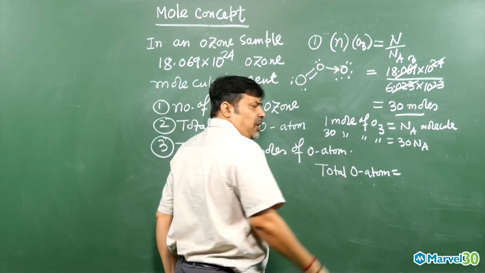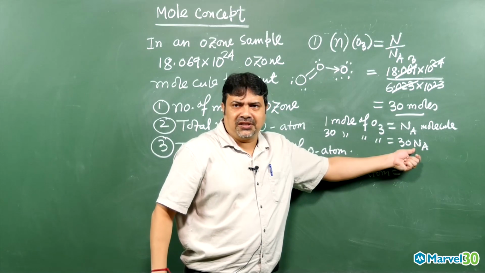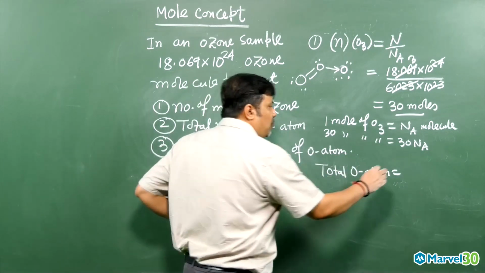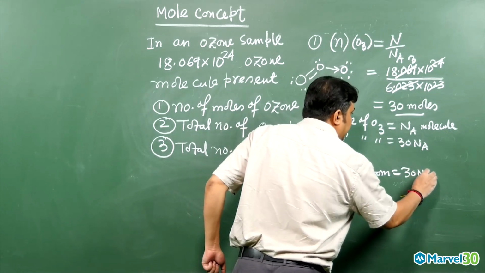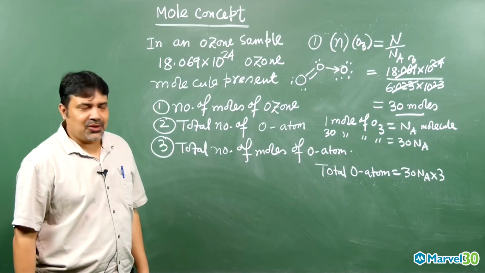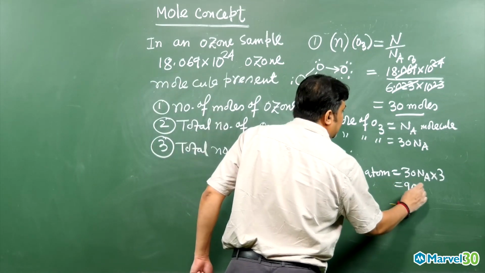Because in 1 ozone molecule, there are 3 oxygen atoms. But in your hand, how many total ozone molecules are there? 30 into Na. So that is why the total oxygen atoms will be nothing but how much? 30 into Na into 3. You got my point, my dear student? So the total oxygen atoms will be nothing but 90 Na.